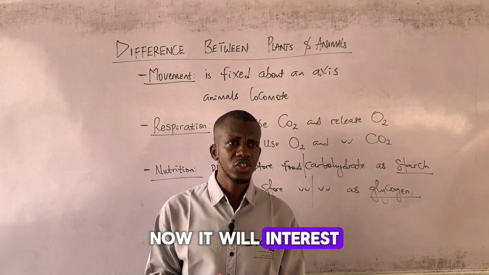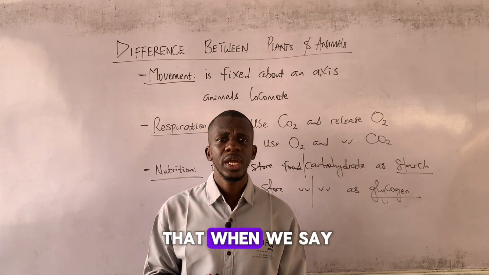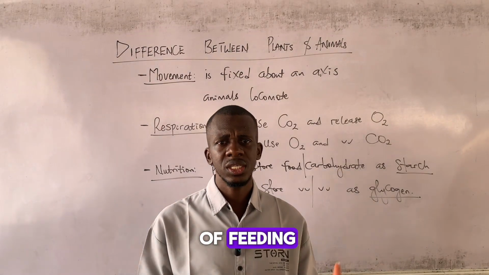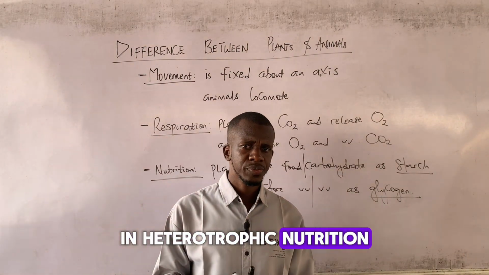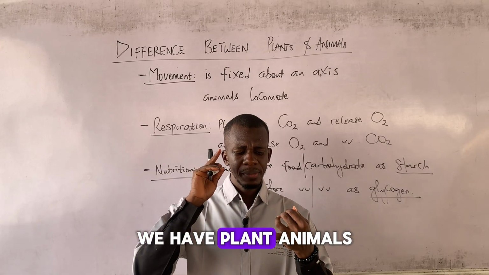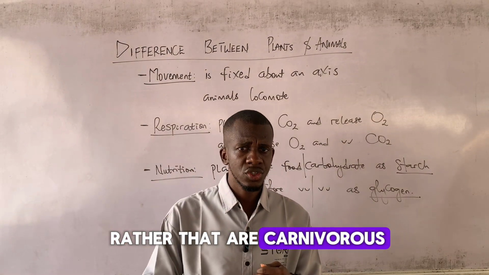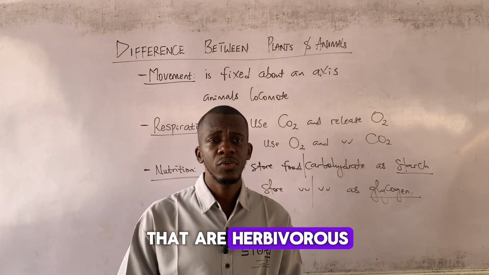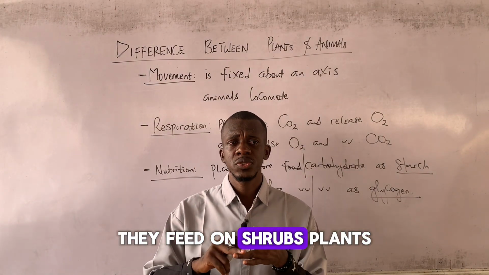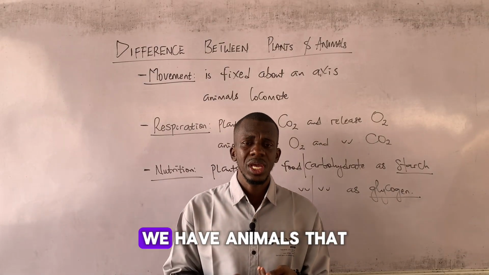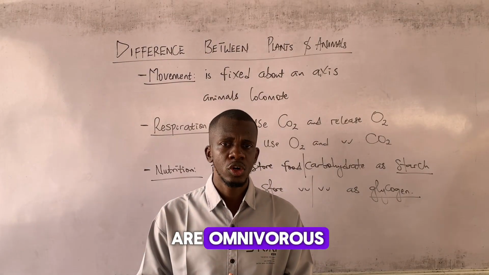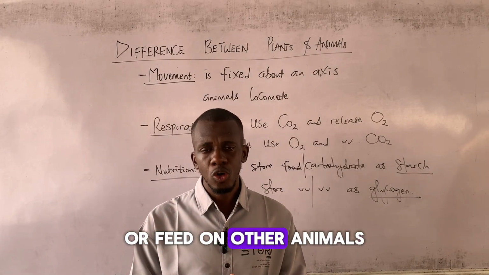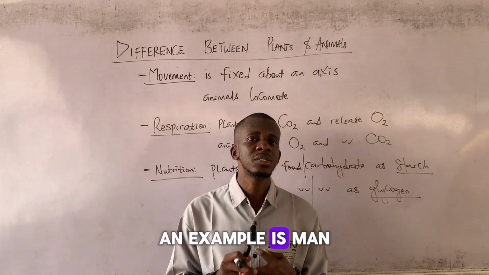Now, it will interest you to know again that when we say heterotrophs, there are different modes of feeding in heterotrophic nutrition. We have animals that are carnivorous. These are animals that feed on flesh and blood. We have the animals that are herbivorous. They feed on shrubs, plants. We have animals that are omnivorous. These are animals that could either feed on plants or feed on other animals. An example is man.